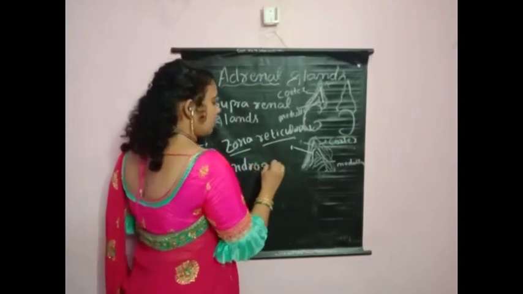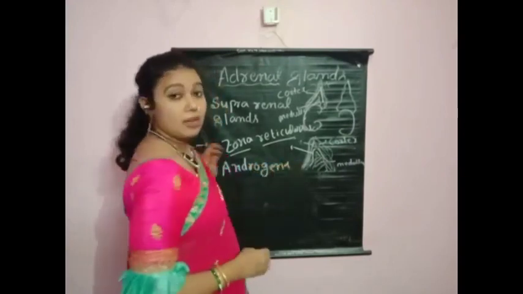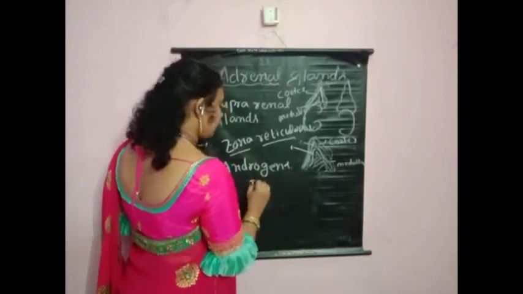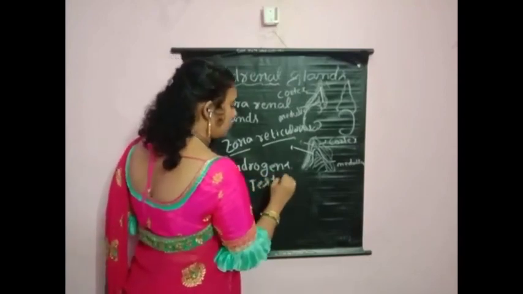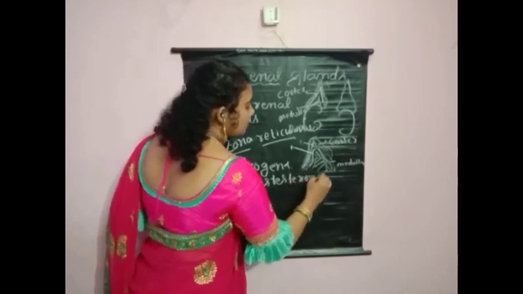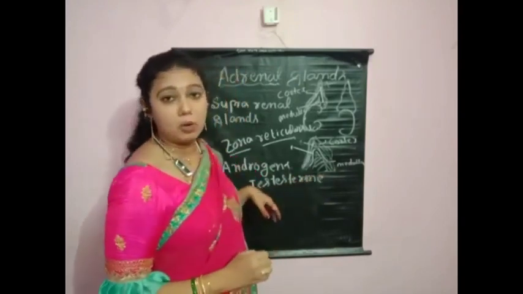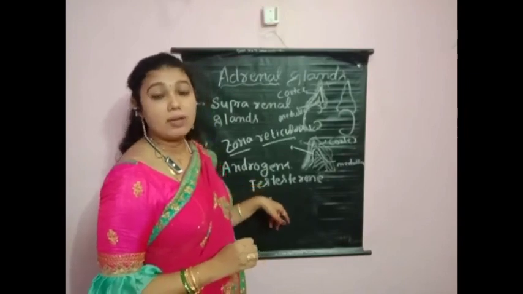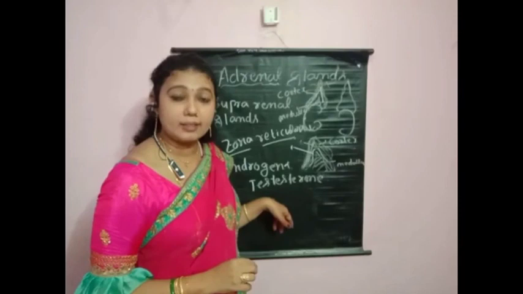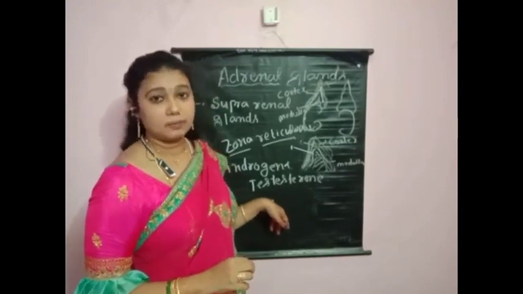What are androgens? Androgens are the testosterone hormone. Testosterone hormone is the male sexual hormone. This hormone is helpful to increase the secondary sexual characters in the male human being.